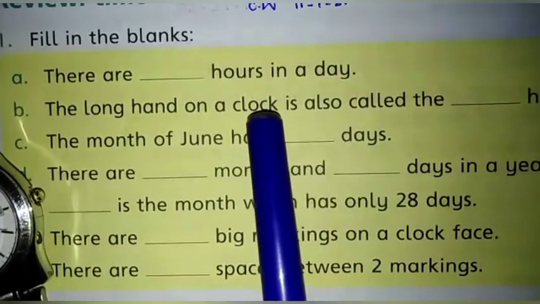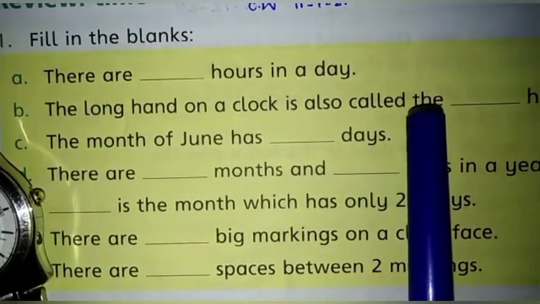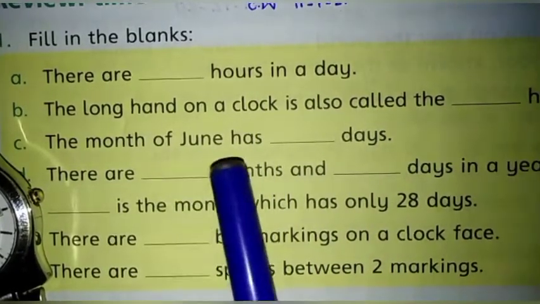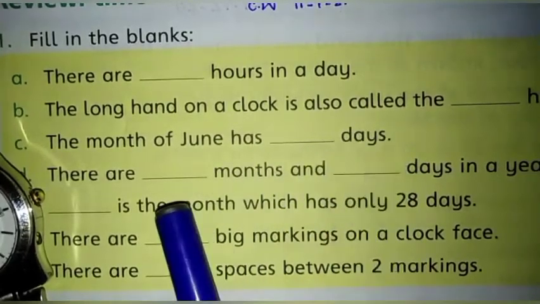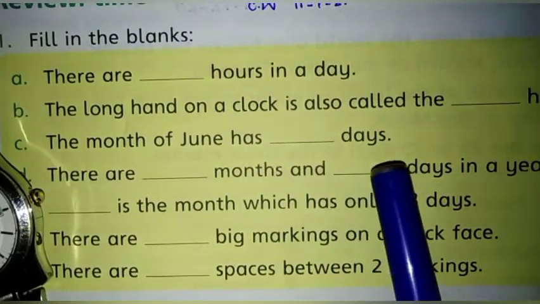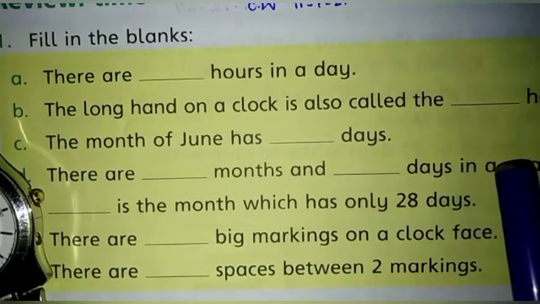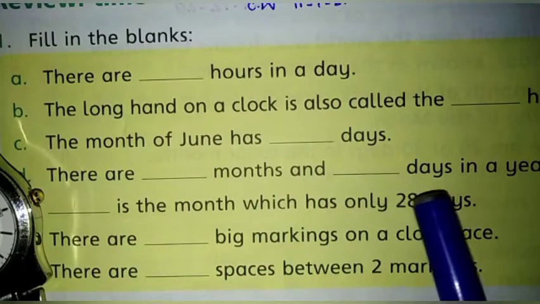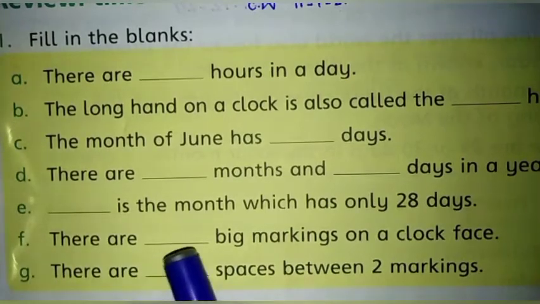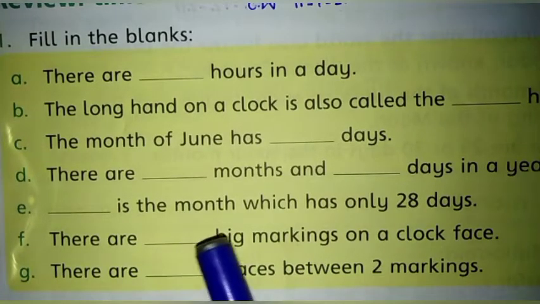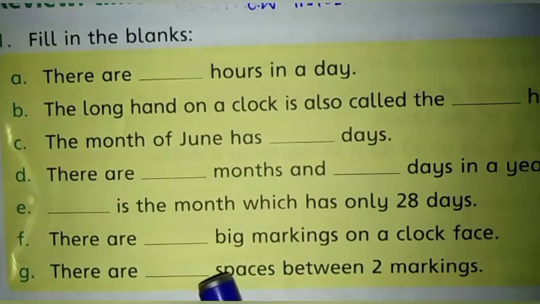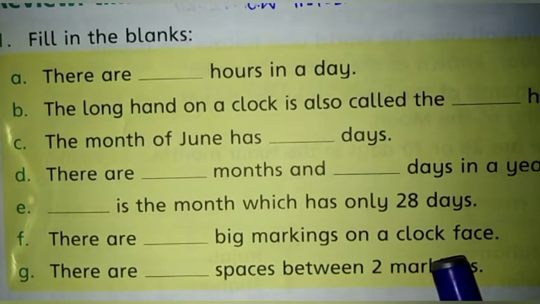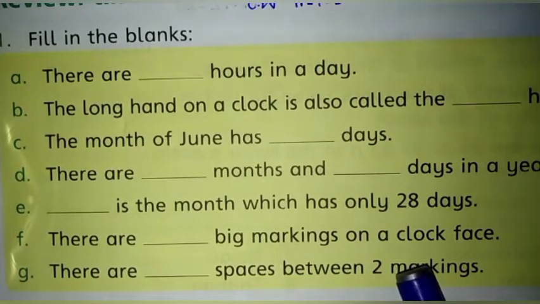The long hand on a clock is also called the minute hand. The month of June has 30 days. There are 12 months and 365 days in a year. Dash is the month. February is the month which has only 28 days. And there are 12 big markings on a clock face. Last one, there are 5 spaces between two markings. Is it clear? Now come to exercise number 2.